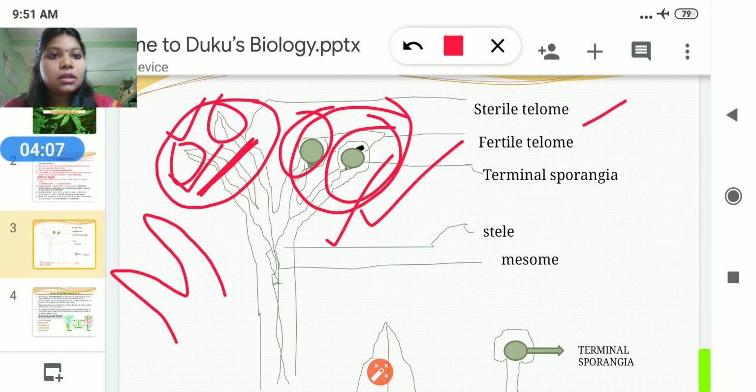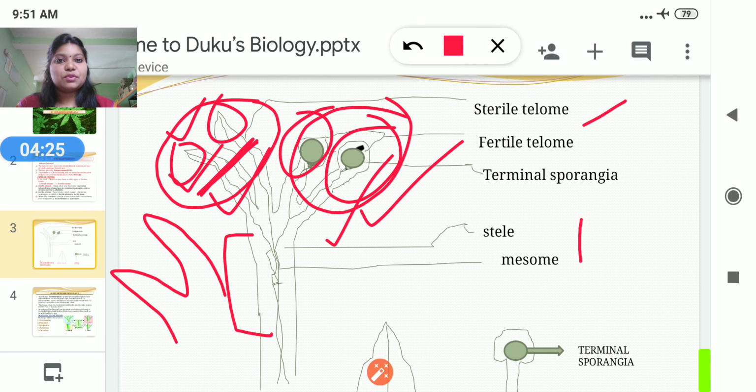Here you can see that in the stem, this dichotomously branched axis, either it may be sterile or it may be fertile.